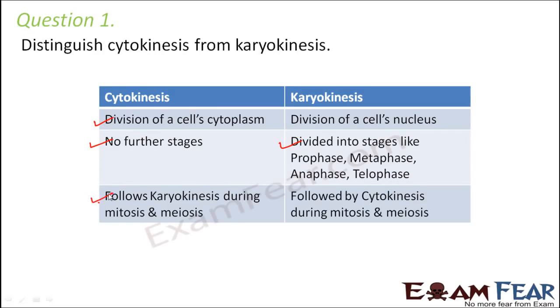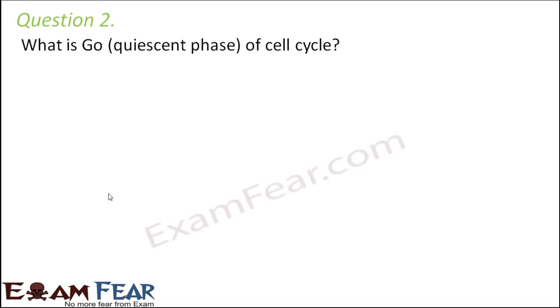Cytokinesis occurs later. Karyokinesis occurs before. First karyokinesis occurs, that is first the nucleus gets divided and at last the cytoplasm divides. So karyokinesis is always followed by cytokinesis. Let us look at question number 2.